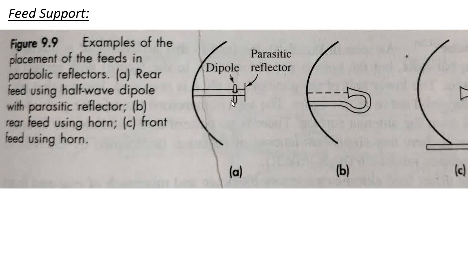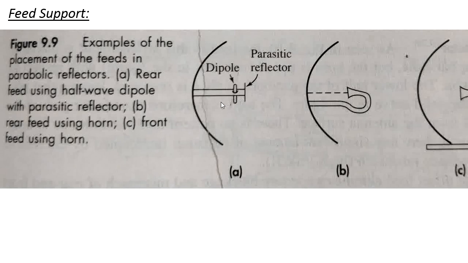In figure 2, the feed is supported by the horn radiator, and the horn is connected in front of the parabolic antenna here. These are the different types of feed we use in the antenna.